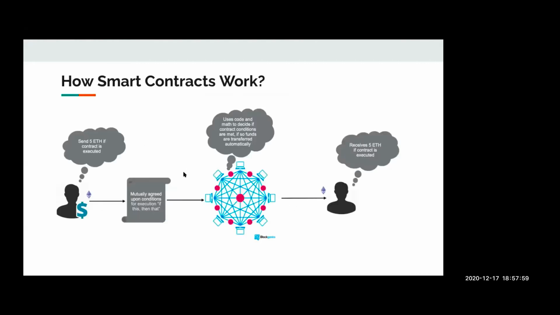So it's a basic diagram which shows how smart contracts work. If I want to send some Ether or some data to another person, if I want to invoke a particular function in the smart contract, once the conditions are met in the smart contract, which has a set of rules based on if, else, and other conditions, the transaction is passed. So in this case, once the mutually agreed conditions are met on the smart contract, the Ether is transferred from the sender account to the receiver account.